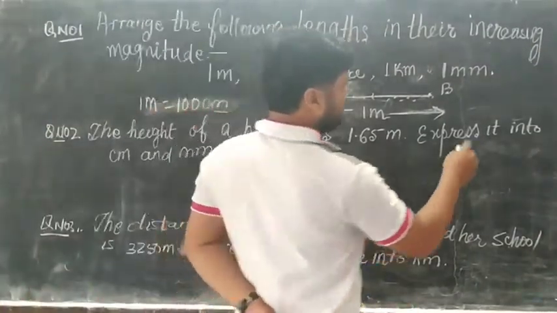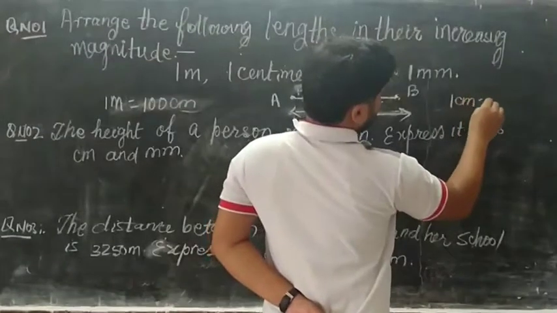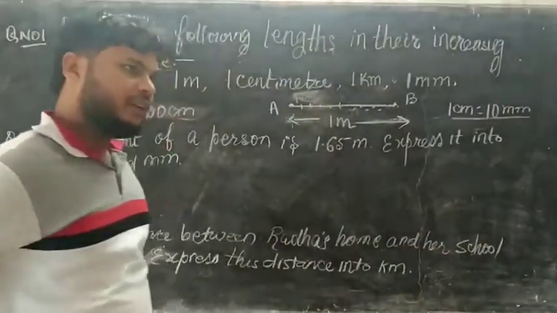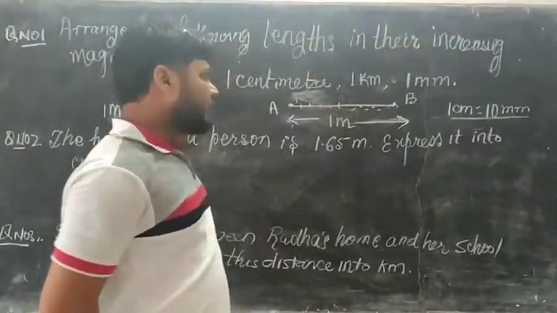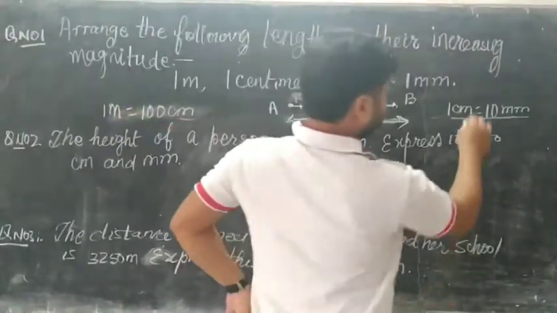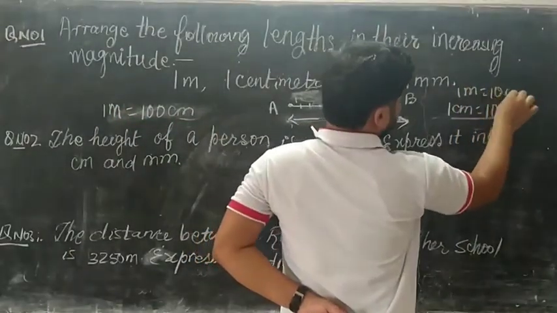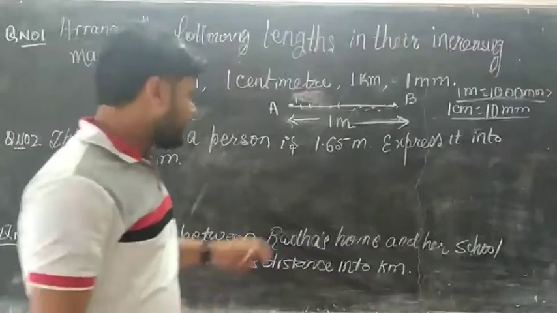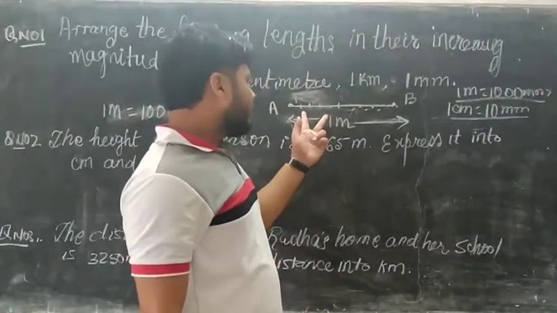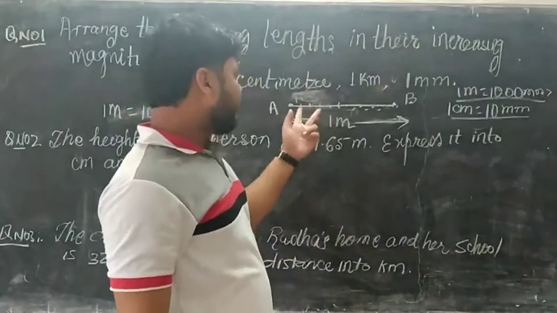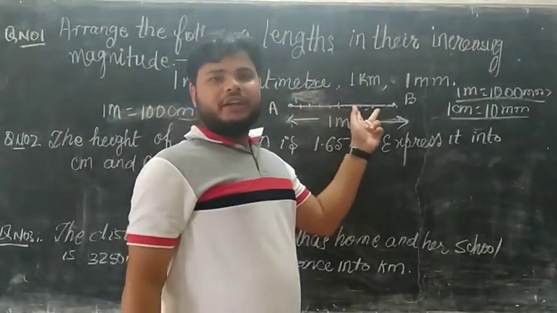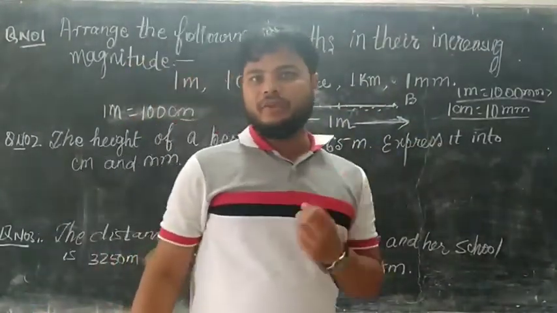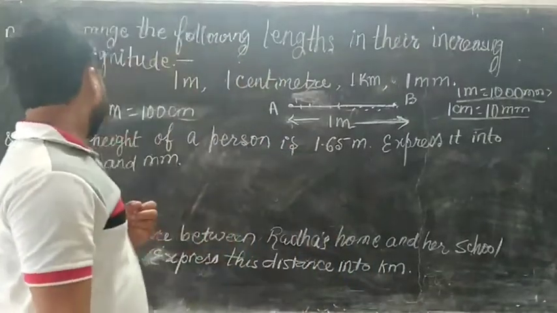As we know, 1 centimeter equals 10 millimeters, so 1 meter equals 1000 millimeters. If this length is divided into 1000 equal parts, each part will be 1 millimeter.